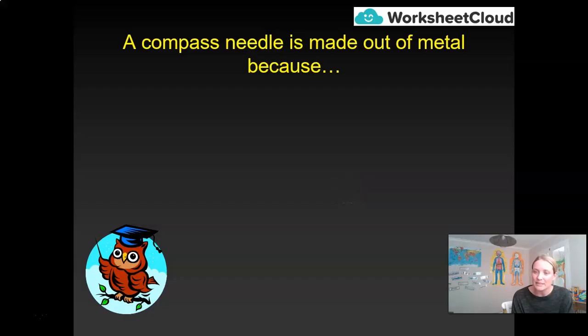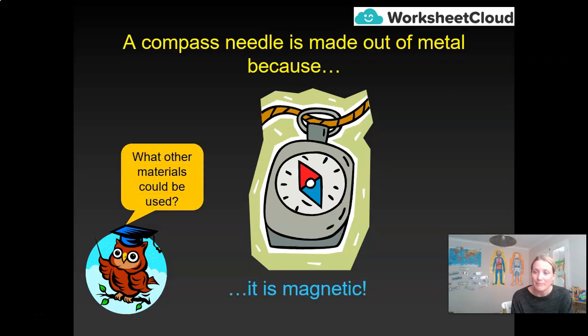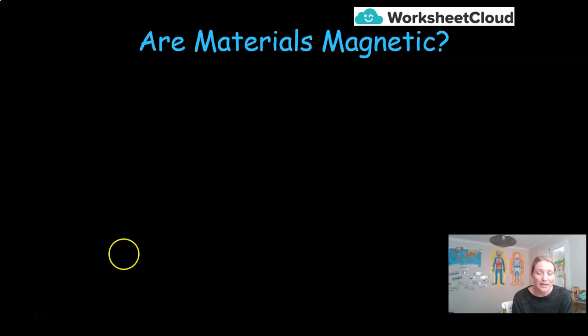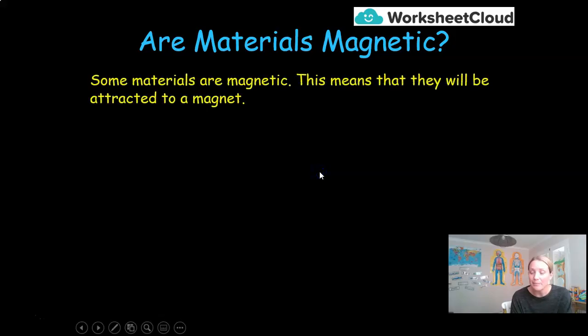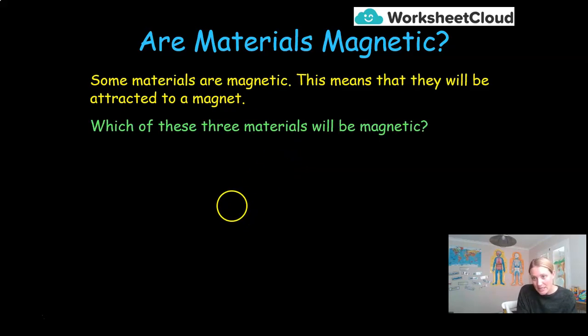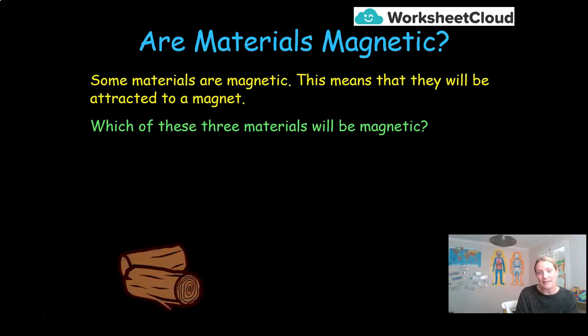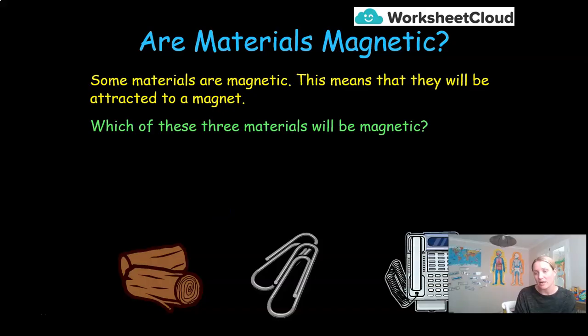A compass needle is made of metal because metal is magnetic. Now, can you think of any other materials that are magnetic? Are all metals magnetic? Are all materials magnetic? Well, some materials are magnetic. This means that they will attract a magnet, as we learnt on the original definition slide. So which of these materials below do you think will be magnetic? Will it be the logs of wood, the paper clips, or the telephone? So here I have my magnet. Have a little think.